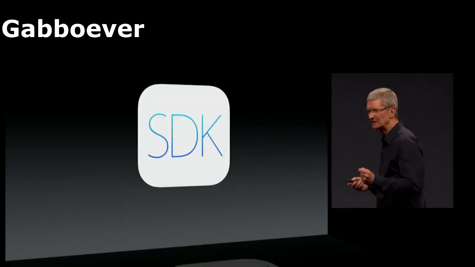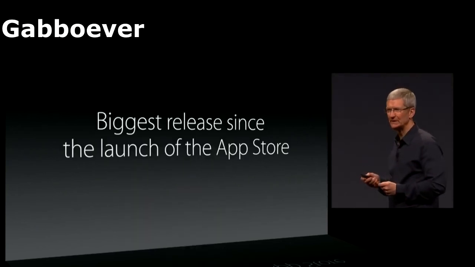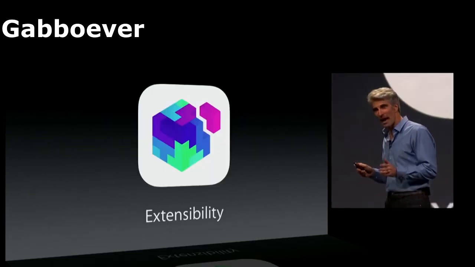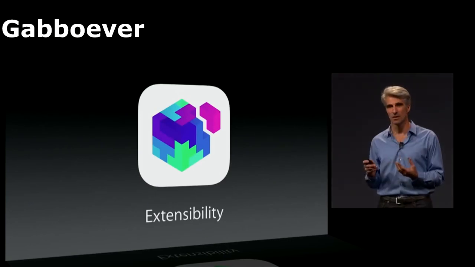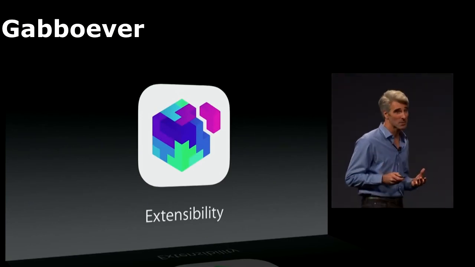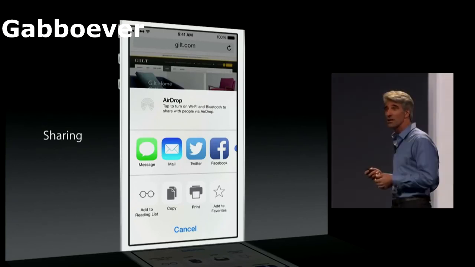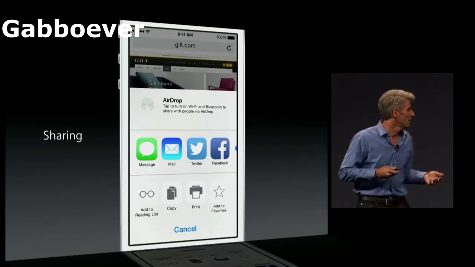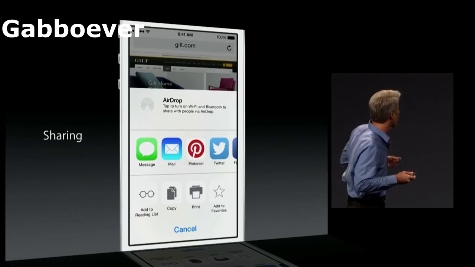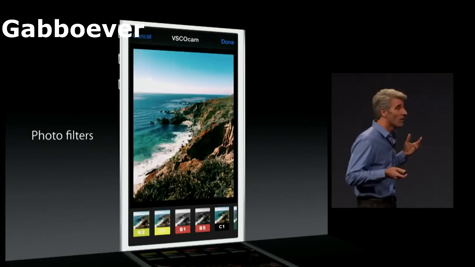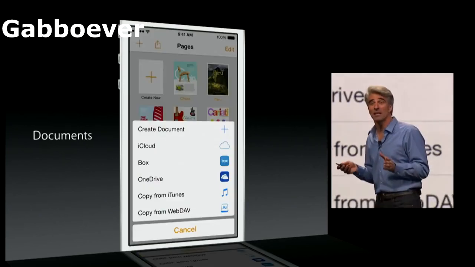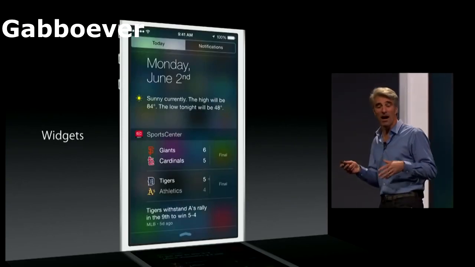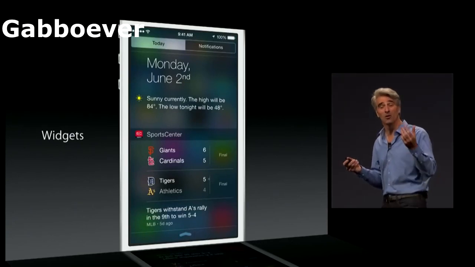This release is the biggest release since the launch of the App Store. With extensibility, applications from the App Store will be able to extend the system and offer services to other apps. In addition to the system's built-in sharing options, an app like Pinterest can offer a share sheet to Safari. Now we're also supporting photo filters inside of Photos. Finally, we're enabling third-party apps to define widgets that can now go in Notification Center.